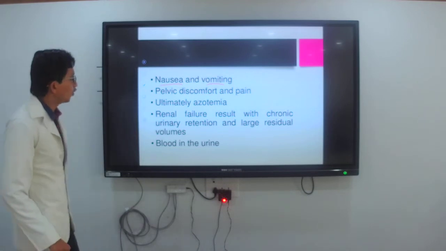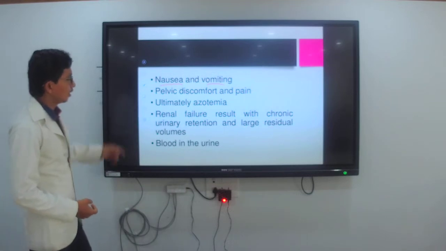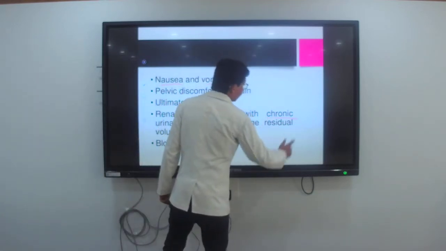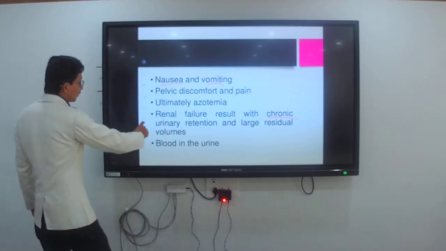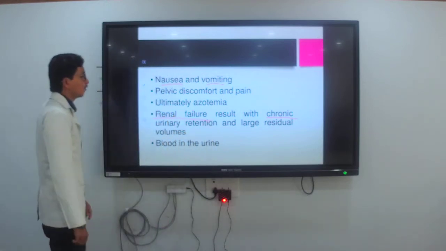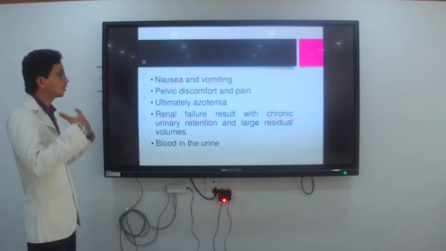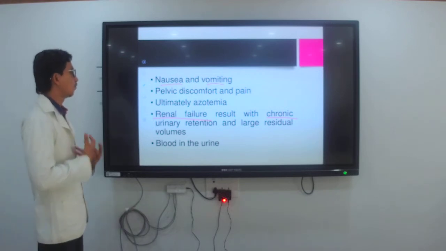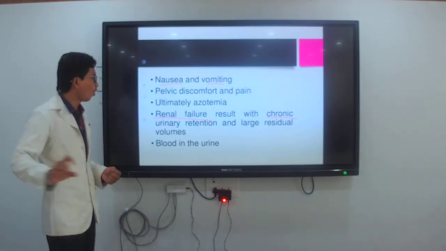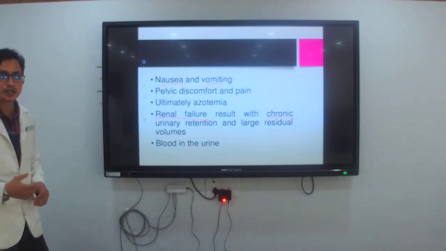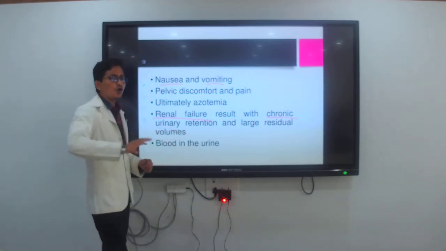Then renal failure results from chronic urinary retention and large residual volume. Chronic is nothing but a long duration. It is a renal failure resulting from chronic urinary retention and large residual volume. Because of the renal failure, it may be present for a long duration, and the volume decreases because of the disease condition of renal failure.